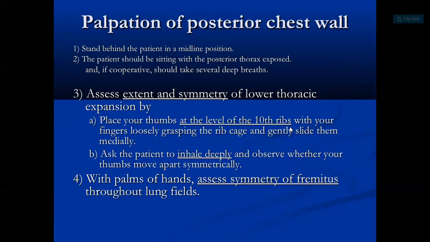Palpation of the posterior chest wall. Stand behind the patient in the midline position. The patient should be sitting with the posterior thorax exposed. Assess the extent and symmetry of lower thorax expansion by placing your thumbs at the level of the 10th rib with your fingers loose, grasping the rib cage, and gently slide them medially. Ask the patient to inhale deeply and observe whether your thumbs move apart. With the palm of the hand, assess symmetry of fremitus through the lung fields.